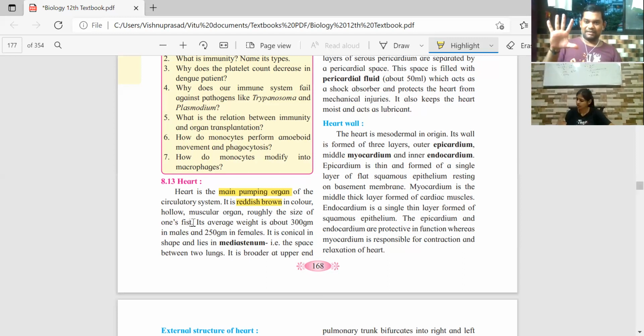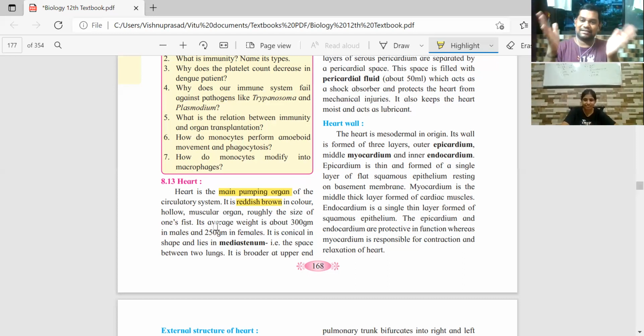Open your palms like this. Close it, thumb inside. That is the size of your heart. Yes, it is the size of a closed fist.